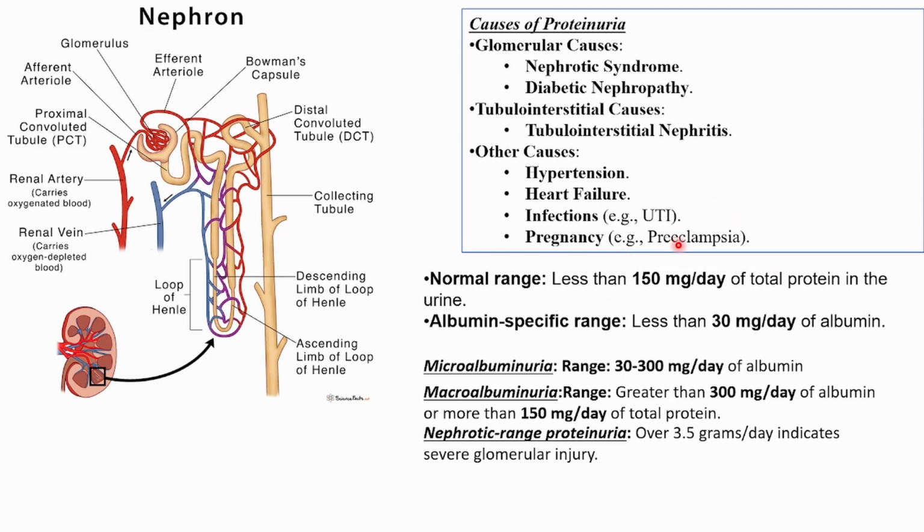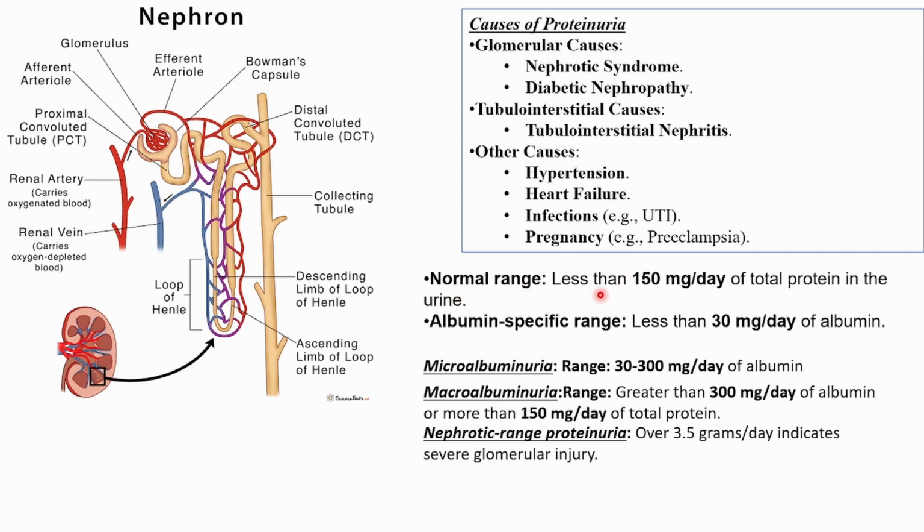So preeclampsia or pregnancy causes proteinuria. But in pregnancy it is normal to have a little bit of proteinuria; above that, it comes under significant proteinuria. Now these are some normal and abnormal ranges.